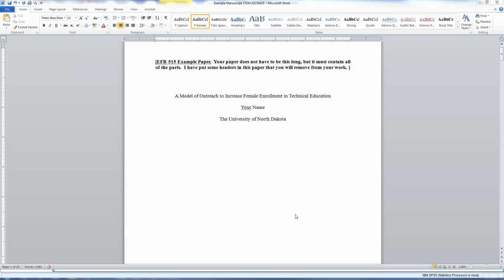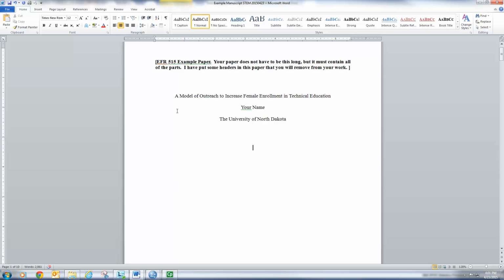Hello, EFR students. Today we're going to talk about the analysis for the paper that we're doing, and the example paper we have up is a model of outreach to increase female enrollment in technical education. So this is an example manuscript. There's no specific length for this, so your paper doesn't necessarily have to be this long.